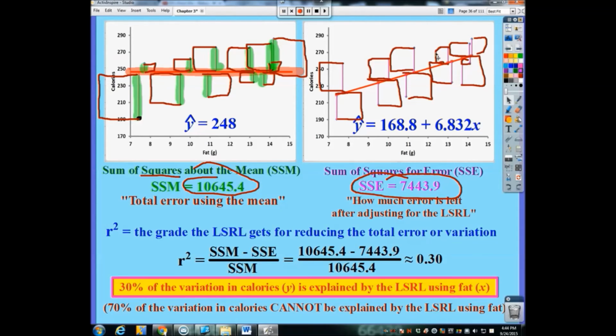All of these varied quite a bit here. So 70% of the variation cannot be explained by the regression line using fat, which means where does that other 70% come from? Well, it comes from the other two things that we mentioned earlier. The grams of carbohydrates and the grams of protein.